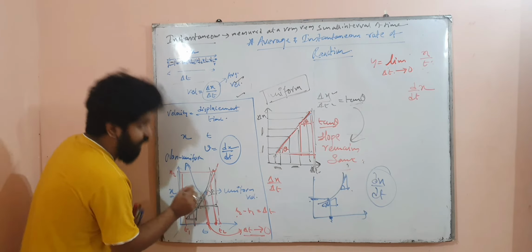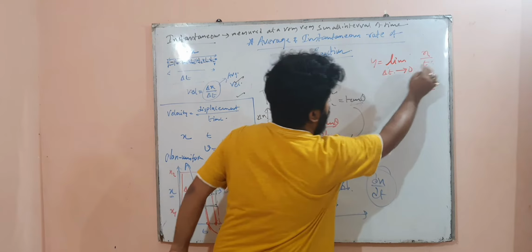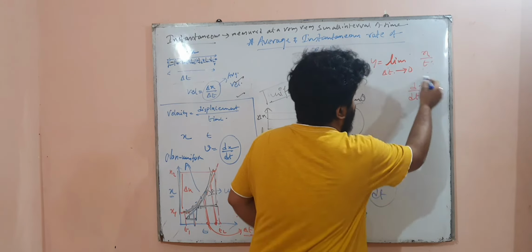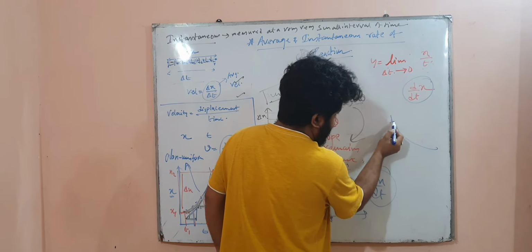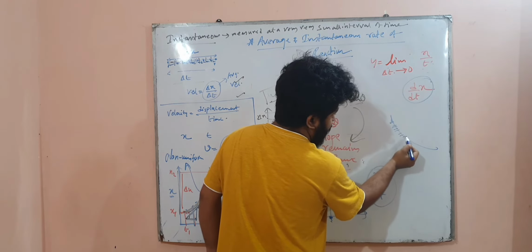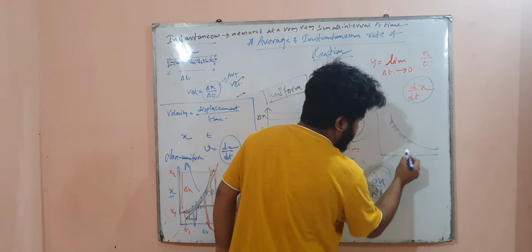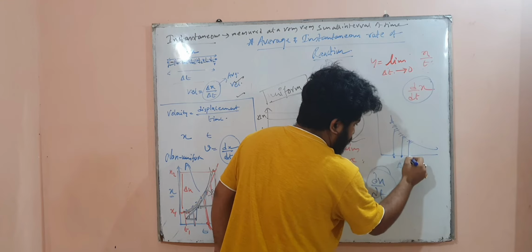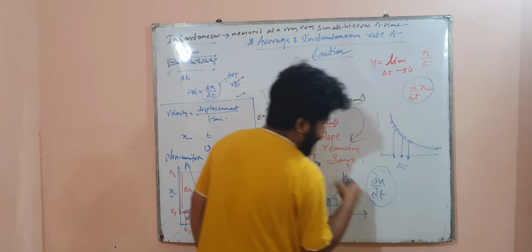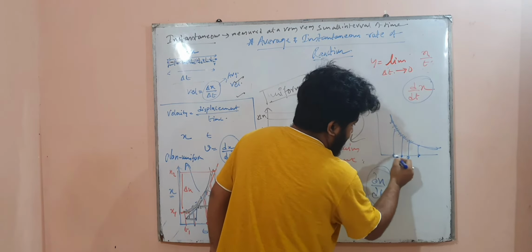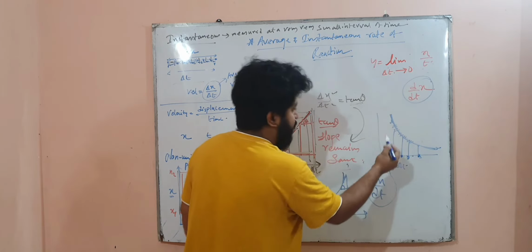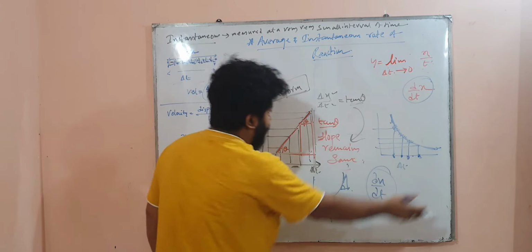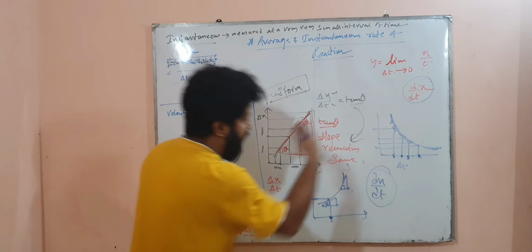And in case of instantaneous, where limit del t tends to 0, del x by del t becomes d/dt of x, which is the concept of calculus or differentiation. What is differentiation? Breaking down into small parts is differentiation. So in this way, if you break the del t down into small parts, and in each part it is getting different values, you get a curved line. It expresses that in each case there are different changes, different slopes, so different rates or different speeds.